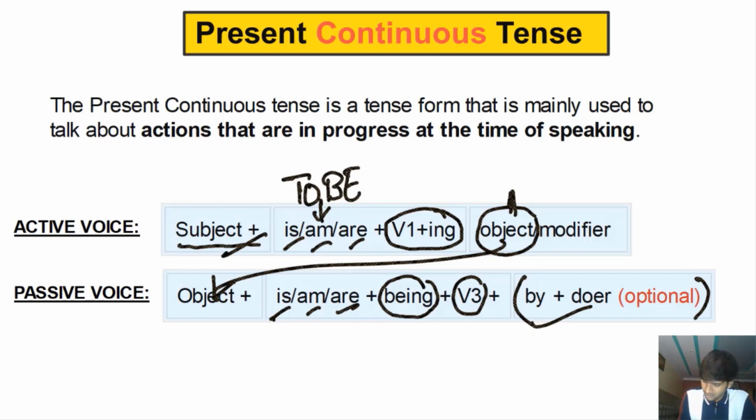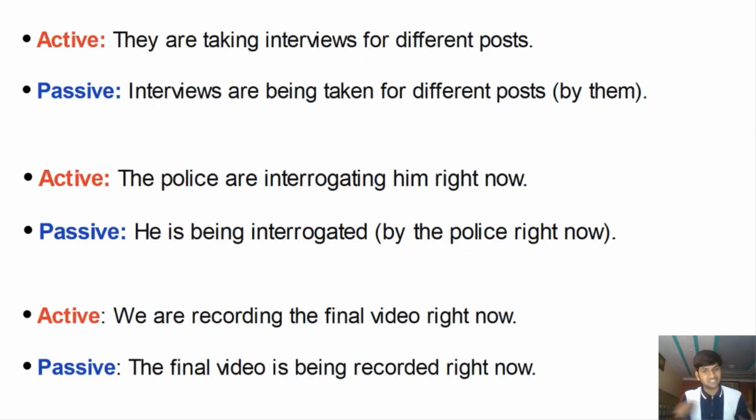That's an option which is there. All right, let's look at some examples and understand both the voices. With the examples, you'll understand when you have to use the passive voice. Example number 1, and this sentence is in the active voice.